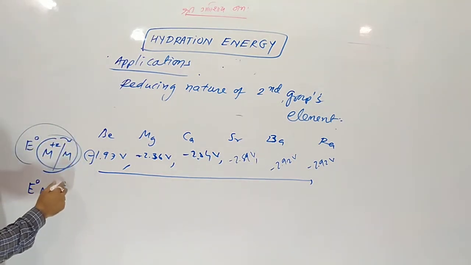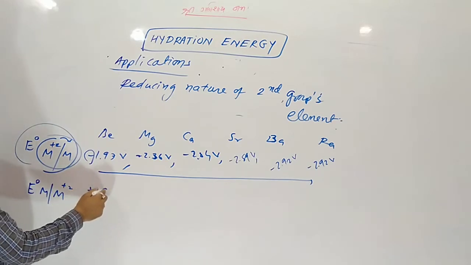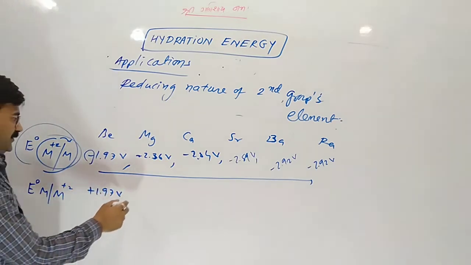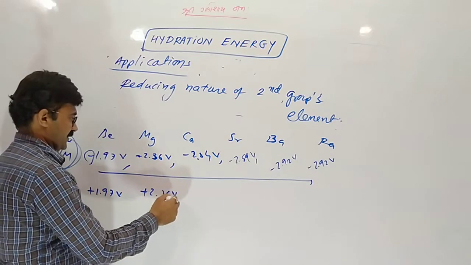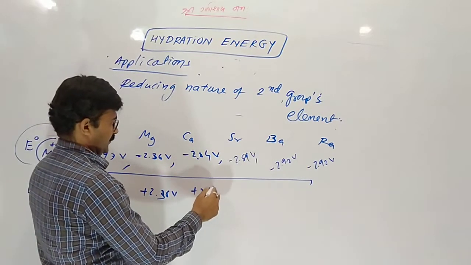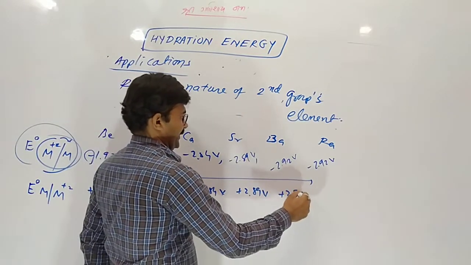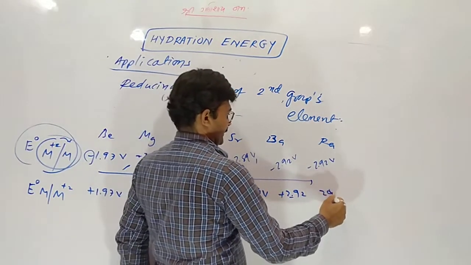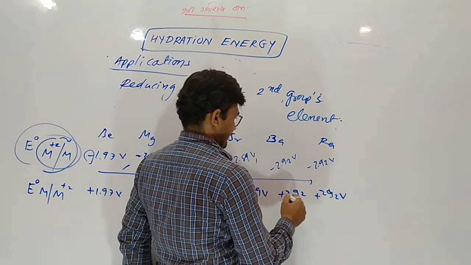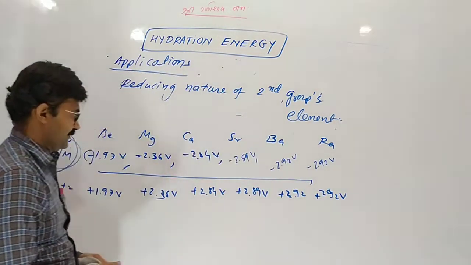So M/M+2 gives an oxidation potential of 1.97, 2.36, 2.84, 2.89, 2.92 and 2.92. It gradually increases.